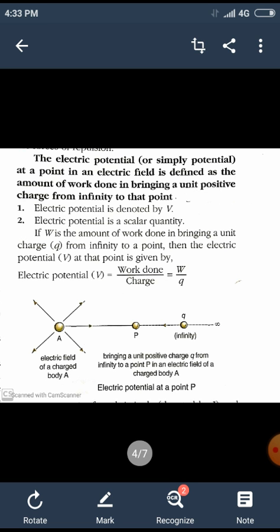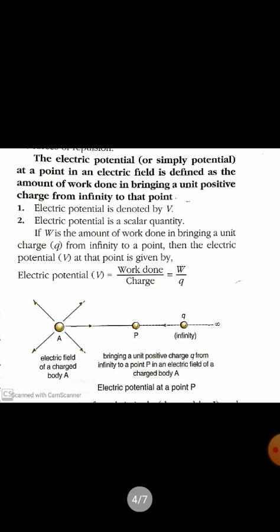So electric potential is equal to work done W by charge Q. The SI unit for electric potential will be joule per coulomb, because work is measured in joules and the charge is measured in coulombs.